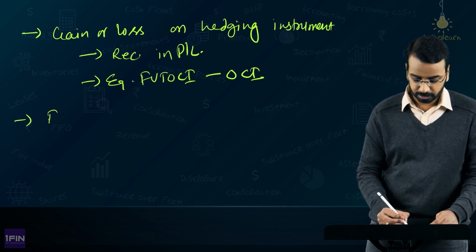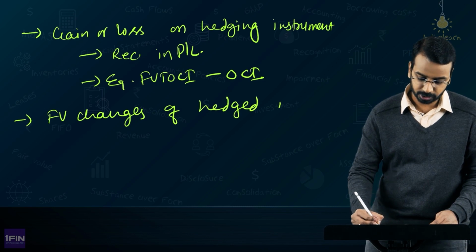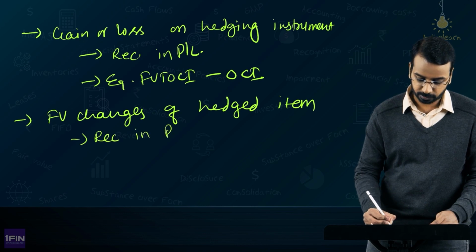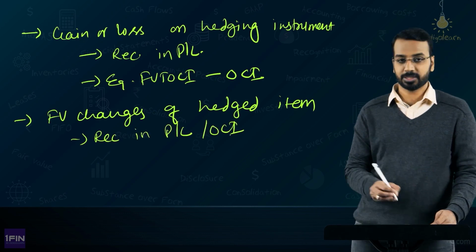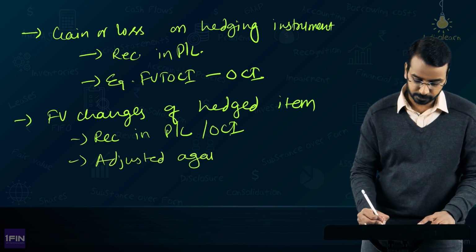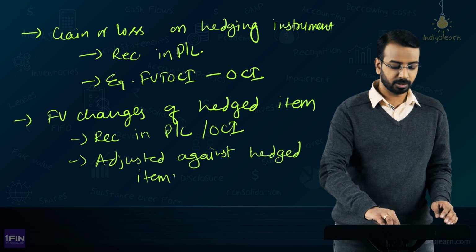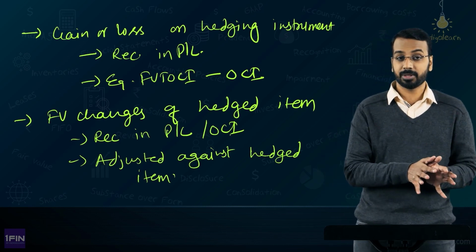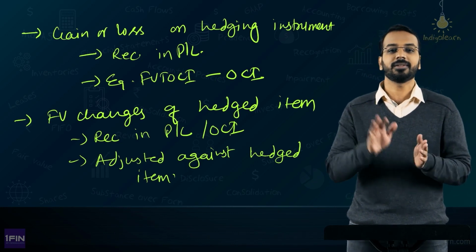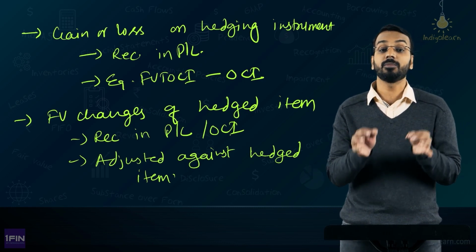Then the fair value changes of the hedged item will be recognized in P&L or OCI, as the case may be, and adjusted against the hedged item. Basically, irrespective of what other standards prescribe, if I have hedged inventory, fair value changes will be added to or reduced from the inventory value. Same way for debtor, same way for investments, for any other liability or for any other firm commitment which is unrecognized.